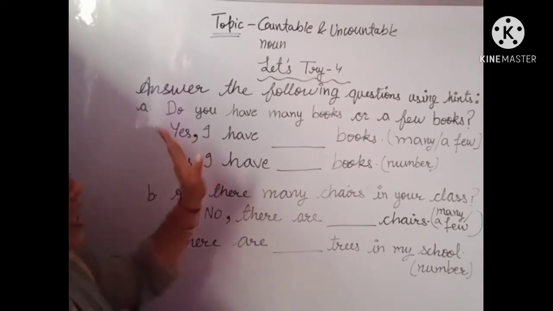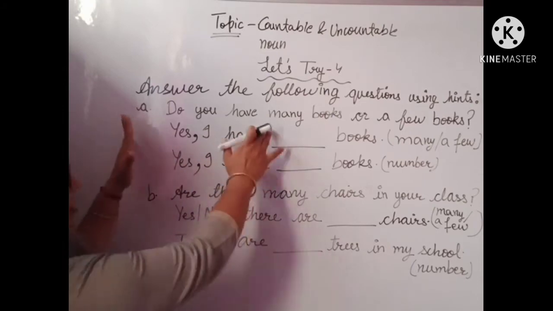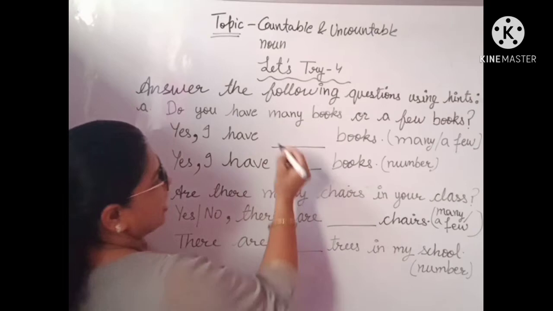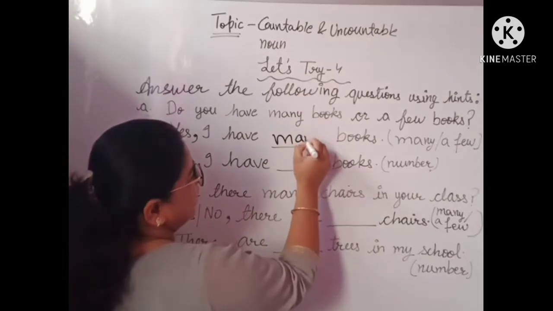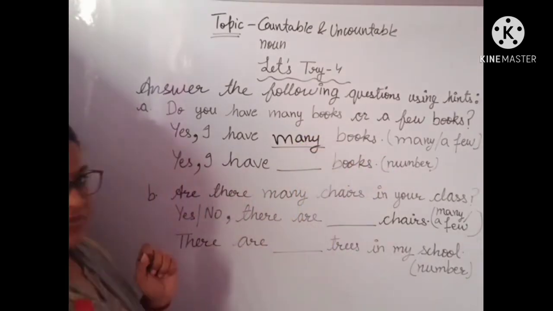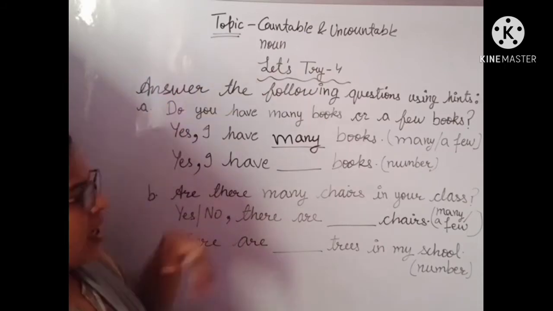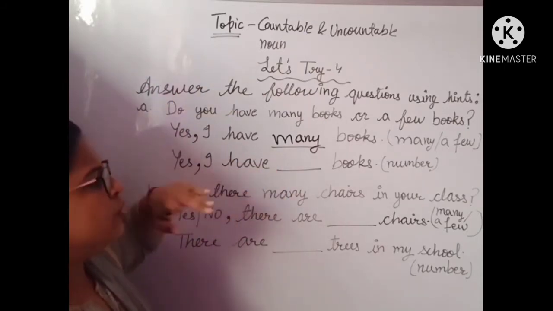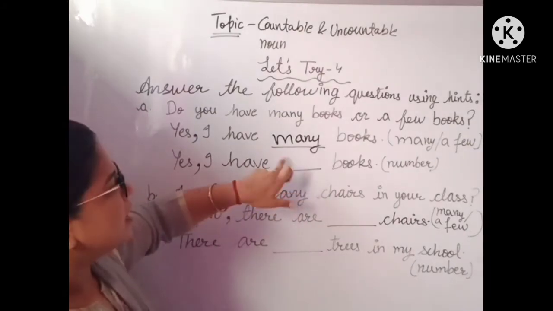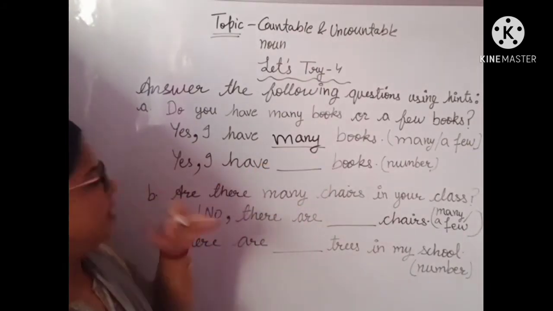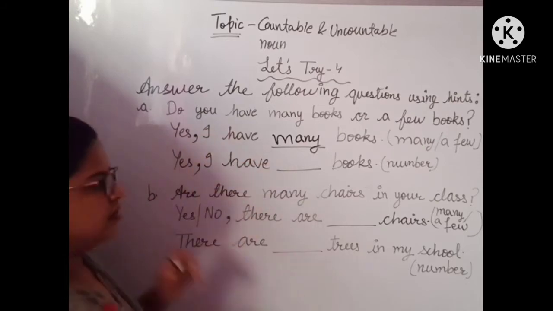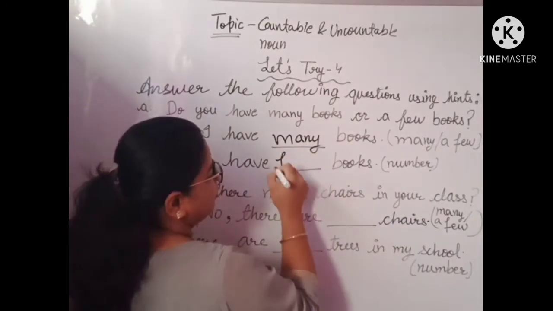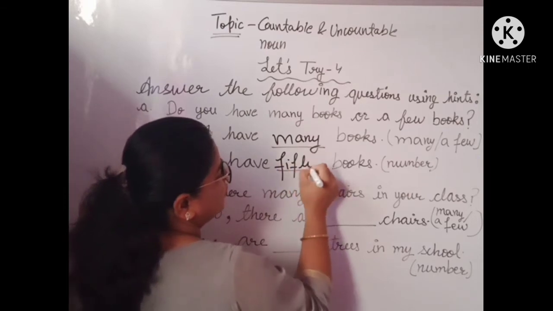Do you have many books or a few books? Yes, I have. If you agree that you have many books, then your answer should be yes, I have many books. On the basis of this answer, here you have to number the books which are in large number. For example, 50 books.